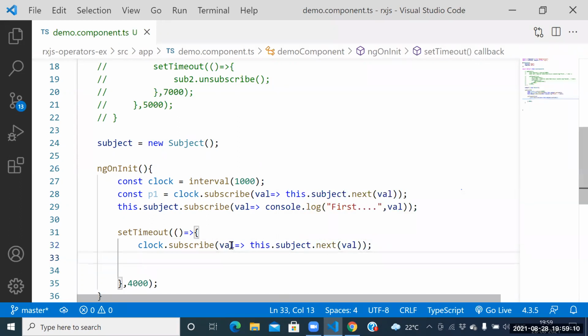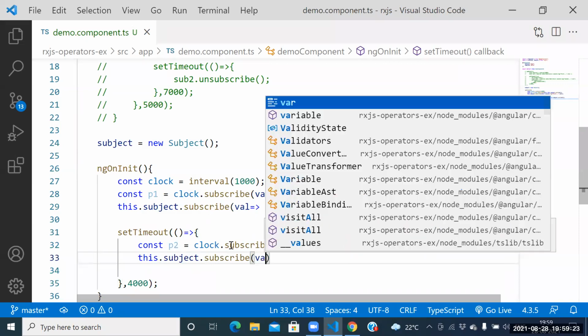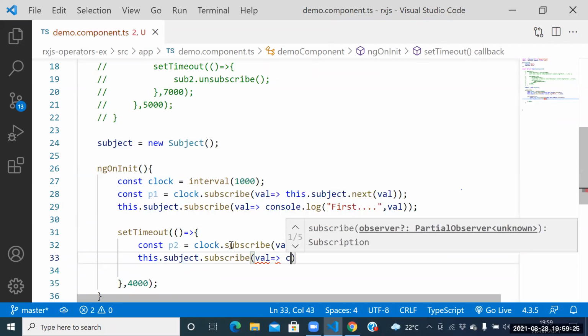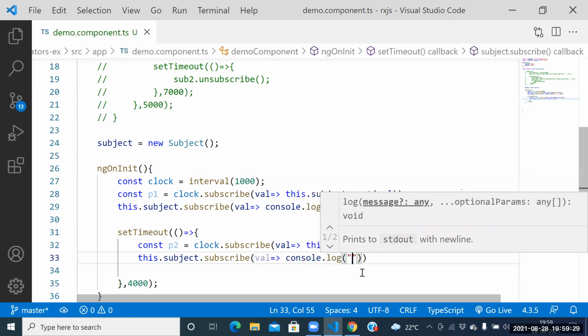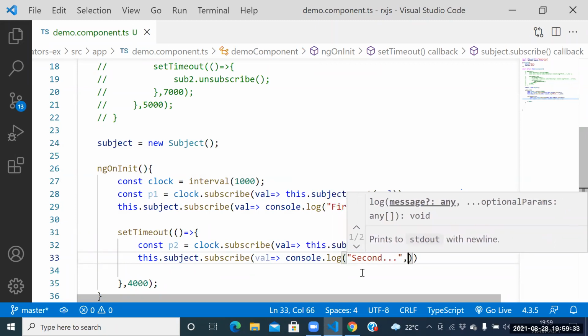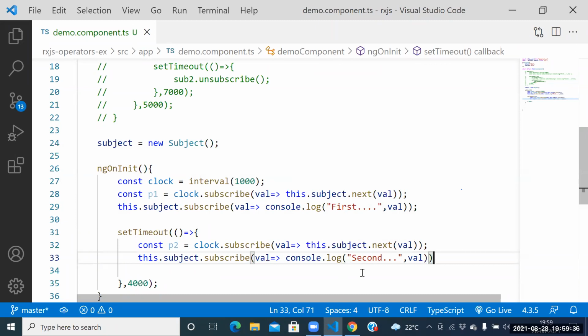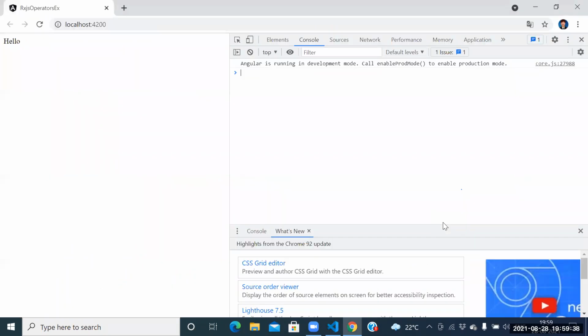Here itself constant P2. Next one, this dot subject dot subscribe of val, console dot log of second person equal to val. We'll check it here, guys. What happened? We don't know. Let me check it.